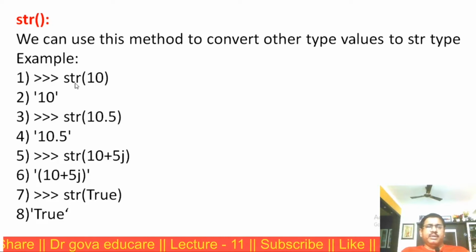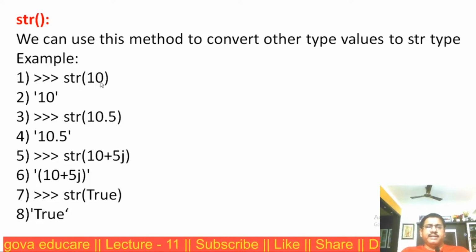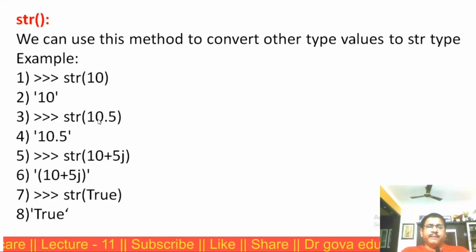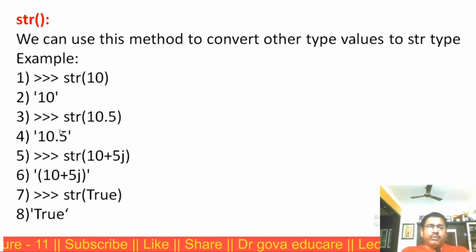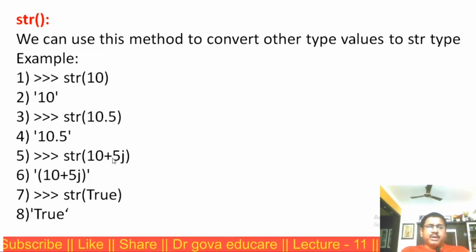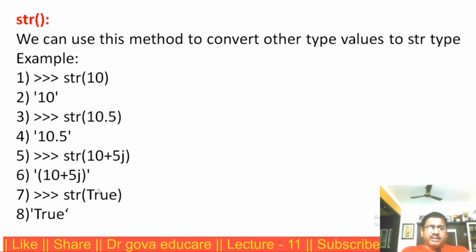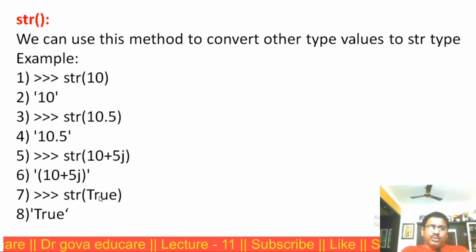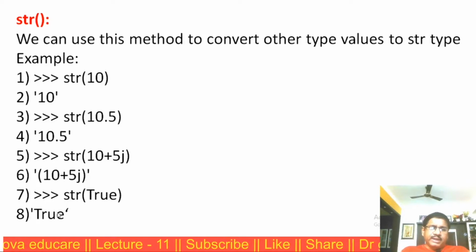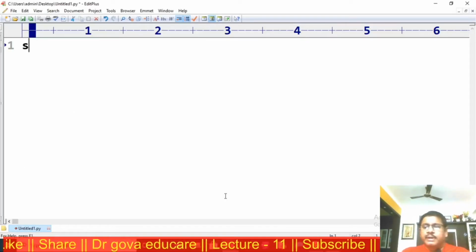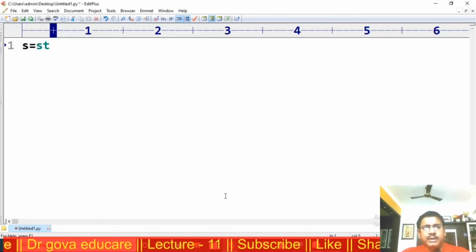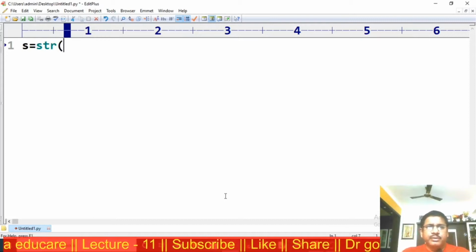This is the example. Str of 10, it is an integer, converted into a string. Str of 10.5, float, converted into a string. Complex, converted into a string. True, a Boolean type, converted into a string. s is equal to str of 10.